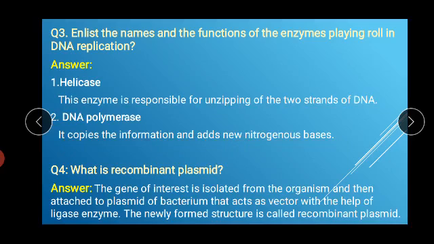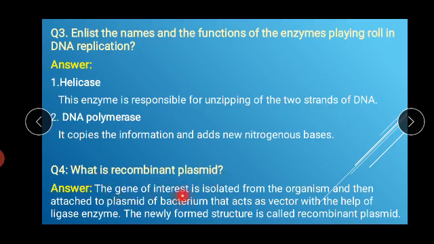Dear students, you have seen the structure of the DNA, that there are 4 nitrogenous bases in DNA: adenine, guanine, thymine, cytosine. They will bond in different and specific ways. And in DNA replication, DNA polymerase copies the information in the DNA and adds new nitrogenous bases to make the new strand.